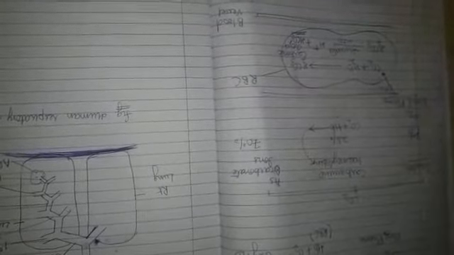Now there is a term given in your book, that is the residual volume. What do we mean by residual volume? Even after complete exhalation, some amount of air always remains in the lungs. No matter how forcibly we exhale, the lungs are always filled with a certain amount of air, and that amount of air is called residual volume.